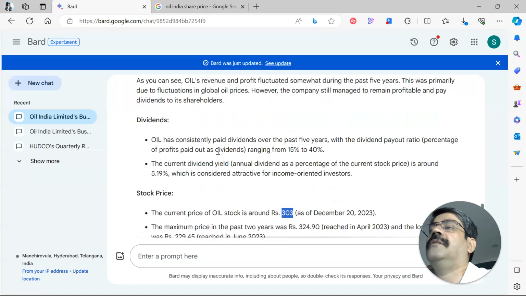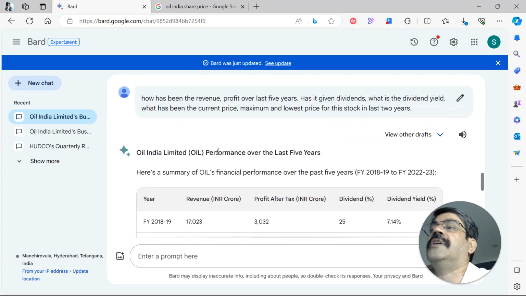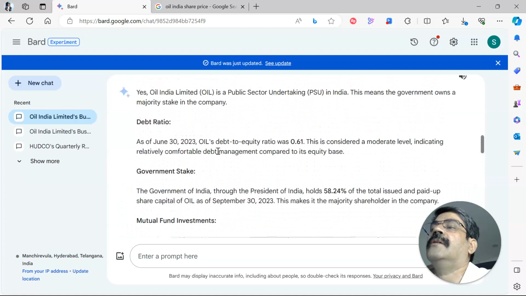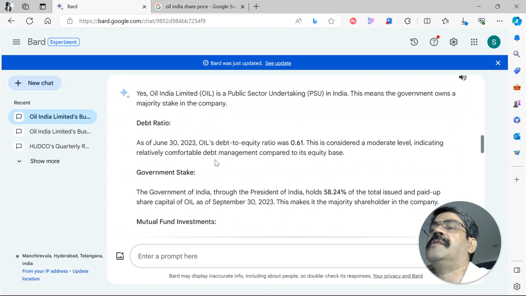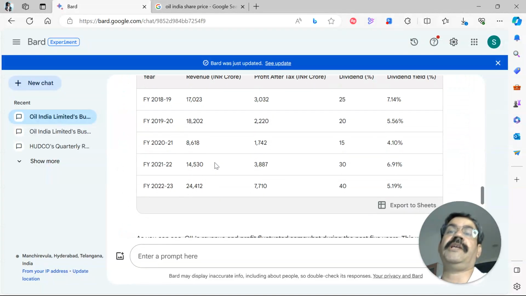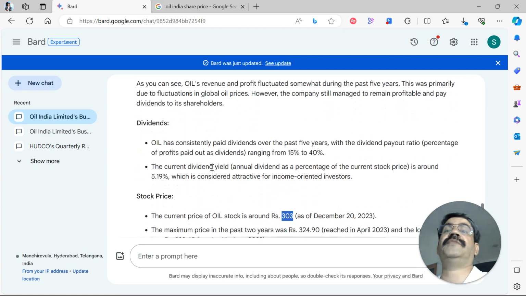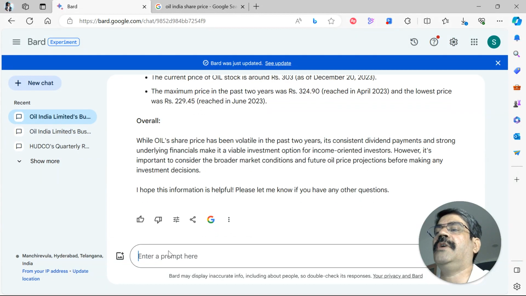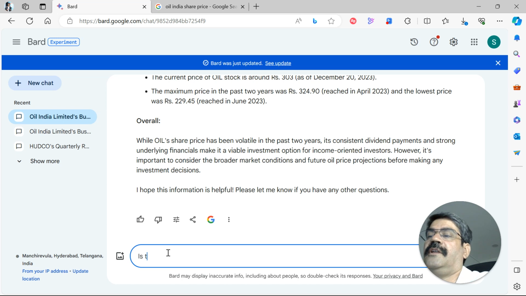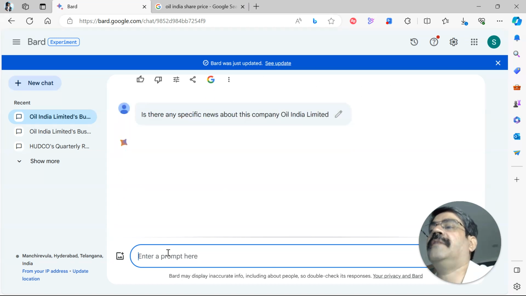Now, so we've checked on the dividend, we have checked on the ownership, we have checked on the area of business. I think one more thing that you would always like to know about a particular company is if there is any specific news in the market about the stock. Is there any specific news about this company, Oil India Limited? So let's find that out, if there is any specific news and if it pulls that.